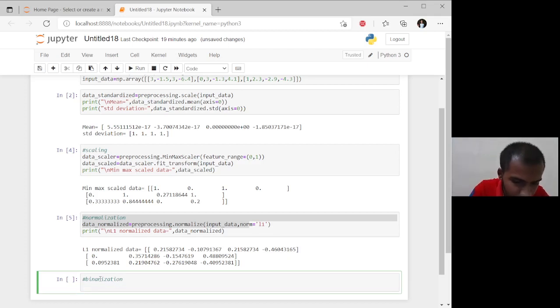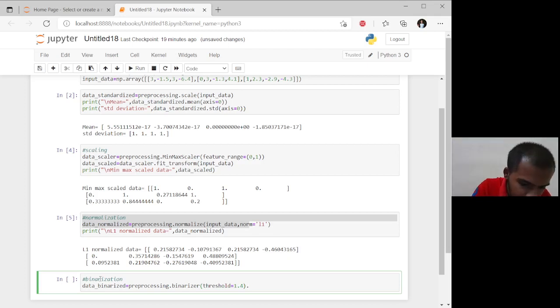Enter data binarized, shift binarized. Binarized is equal to first going on command preprocessing, sync binarizer, then the binarizer threshold. Threshold is equal to 1.4. Here we are putting the value of threshold as 1.4.